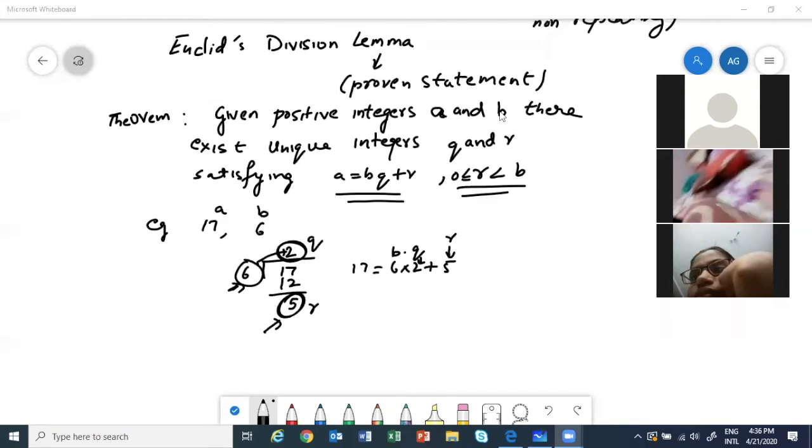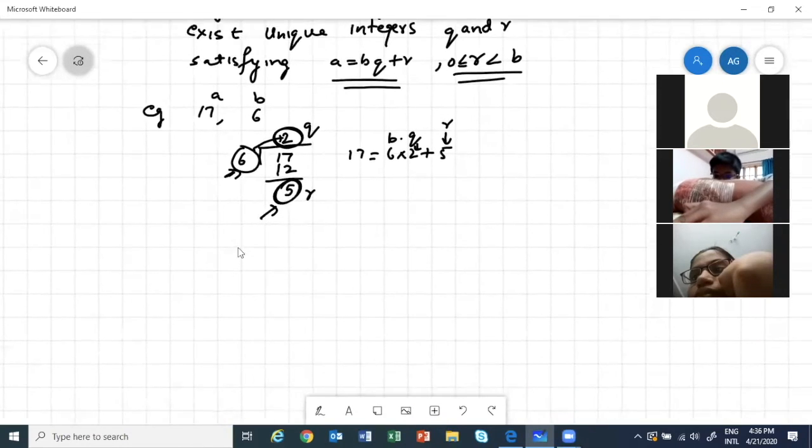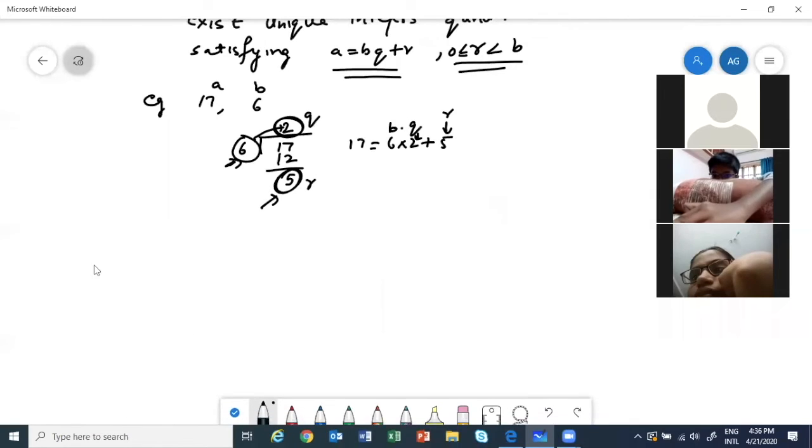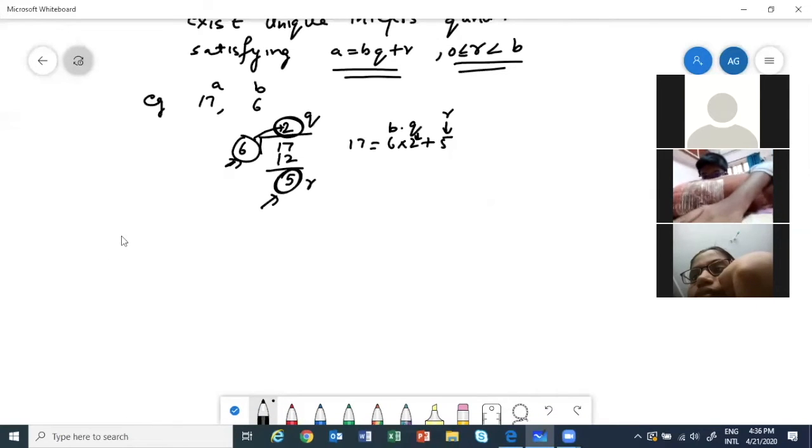Okay. So now there are many applications. We will use this theorem to find HCF of two numbers. So the first application, which is very important, one question you can get. So the first application of division lemma is called an algorithm. I'll tell you.